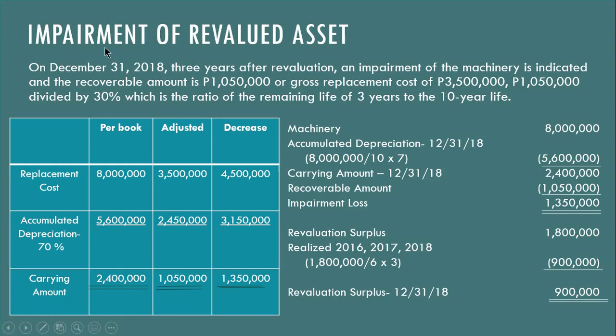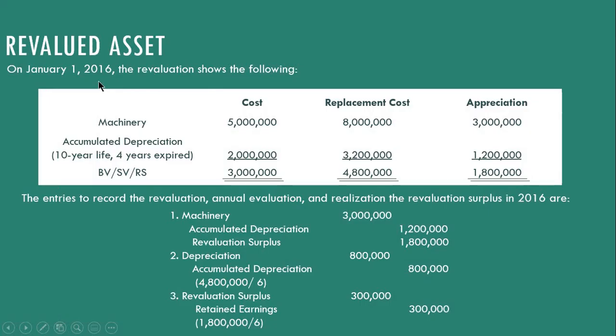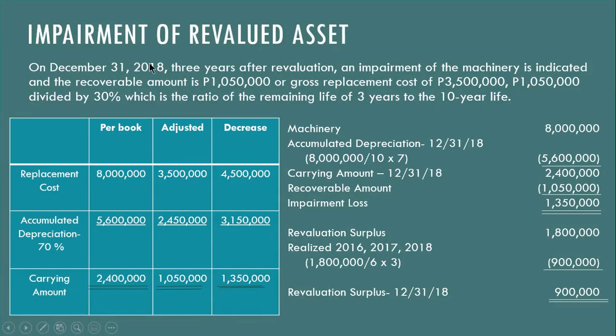Now, pagka 2018, December 31, so pila ka years nang nilabay, that's 2016, 2017, and 2018. So pagka December 31, 2018, 3 years after revaluation, an impairment of the machinery is indicated and the recoverable amount is 1,050,000 of gross replacement cost of 3,500,000.